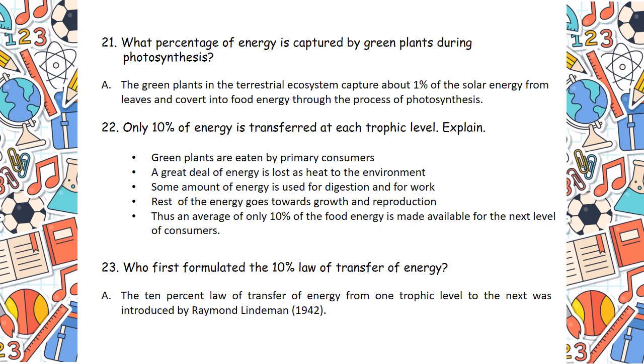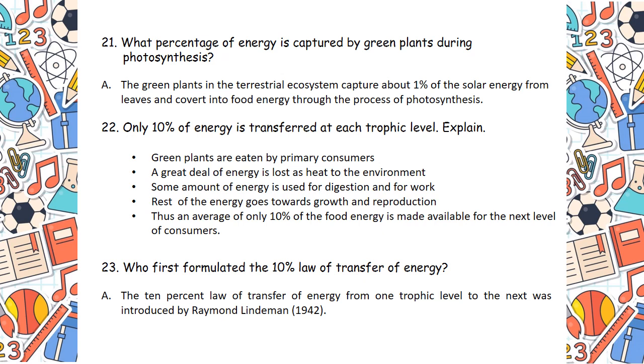So, energy decreases as it moves up the trophic levels. Energy is lost as metabolic heat. When the organisms from one trophic level are consumed by organisms from the next trophic level, then some energy is lost in the form of heat, right? So it is clear that 10% of energy is transferred at each trophic level.